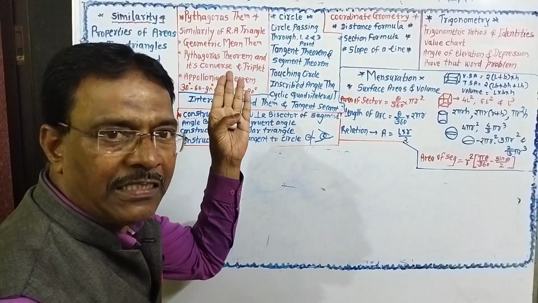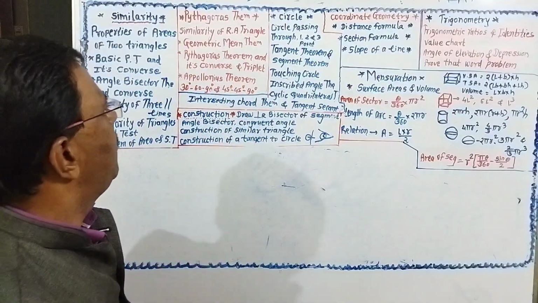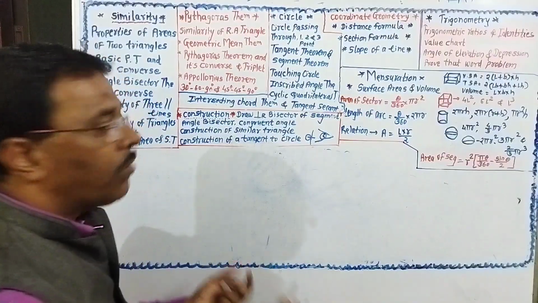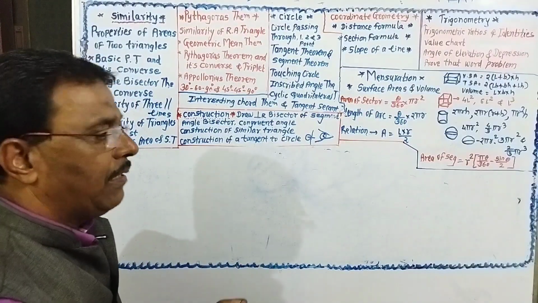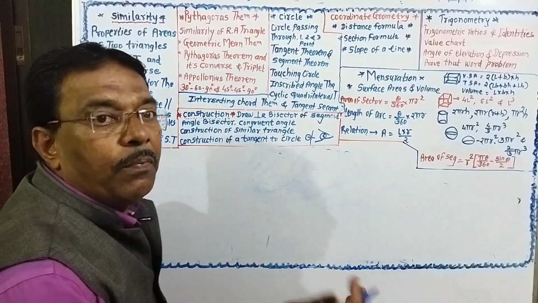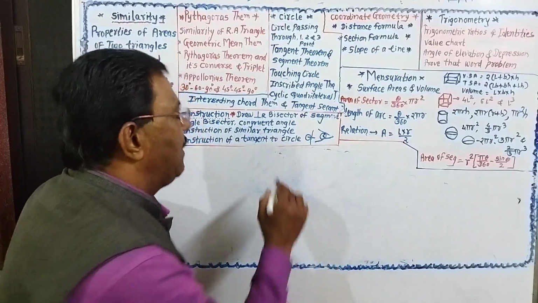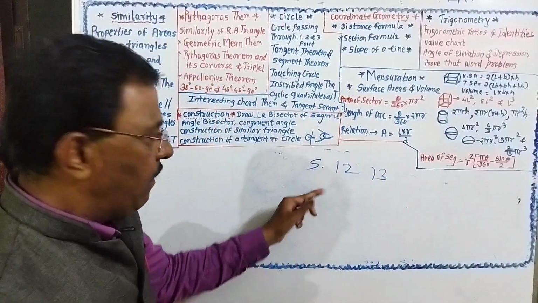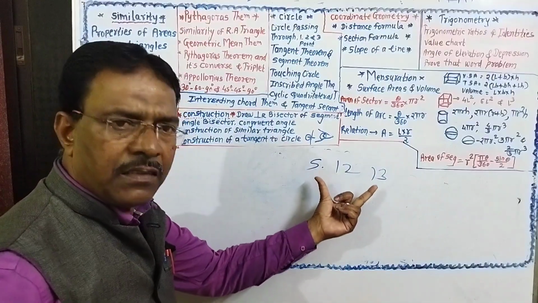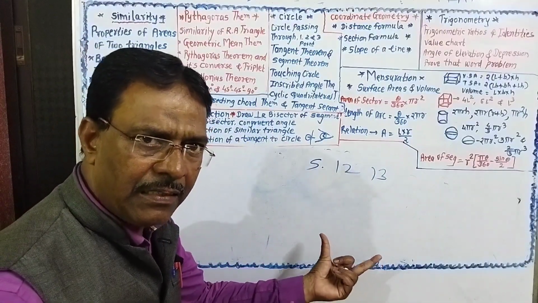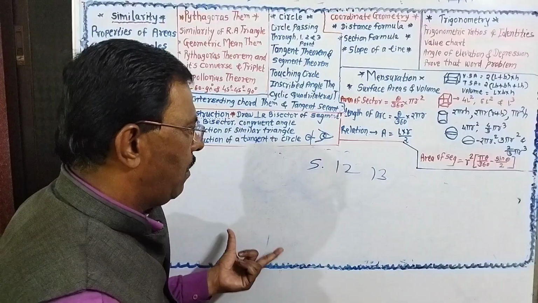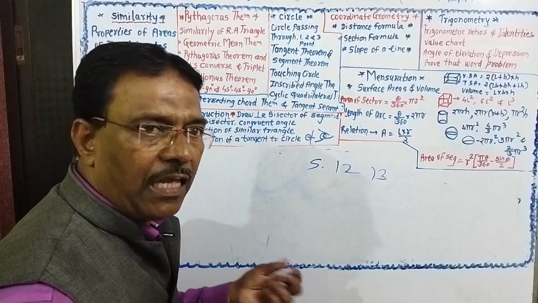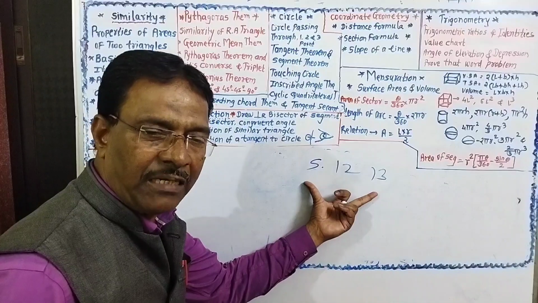We have explained what is the Pythagoras theorem and the converse of Pythagoras theorem. In the converse, they have given 3 numbers, suppose 5, 12, 13, and they ask whether these are the sides of a right angle triangle, yes or not? Or this question may be: is this a Pythagoras triplet?